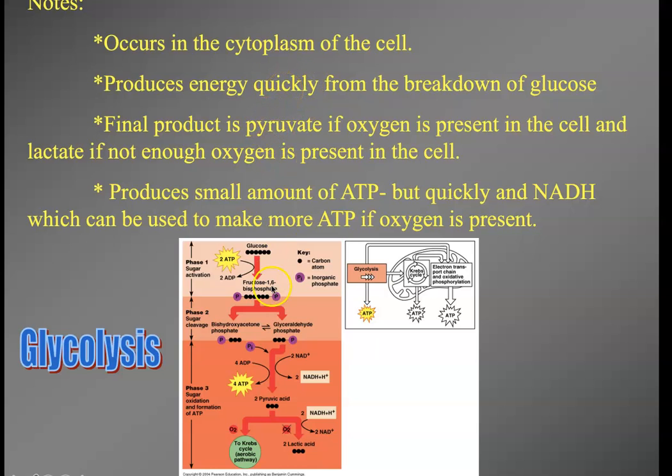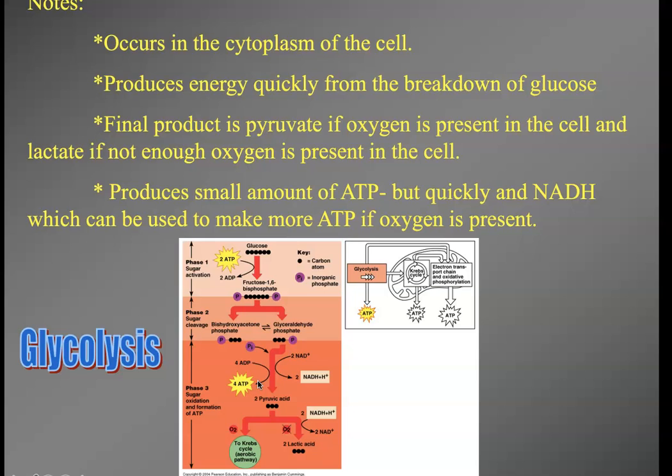The final product is pyruvic acid or pyruvate. They are the same thing. So we get a small amount of ATP, but we get it quickly. We get NADH, which is potential energy, and we get pyruvic acid to have the potential to make more ATP. So that is aerobic glycolysis.